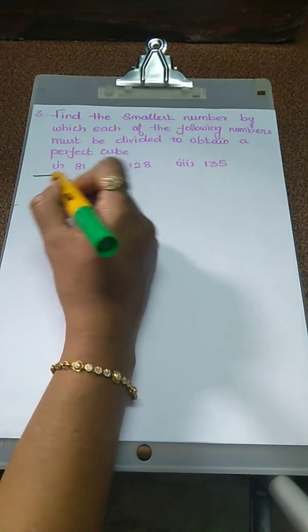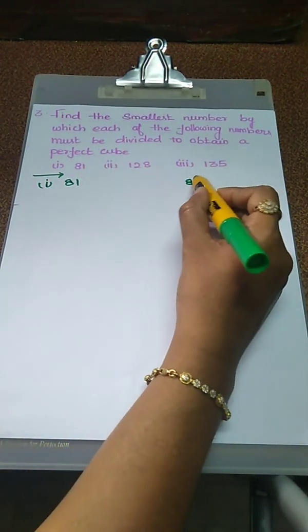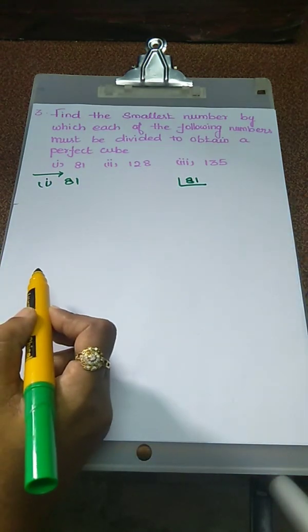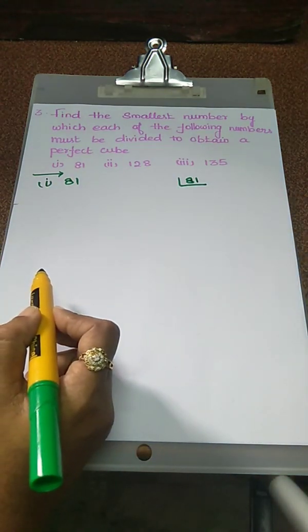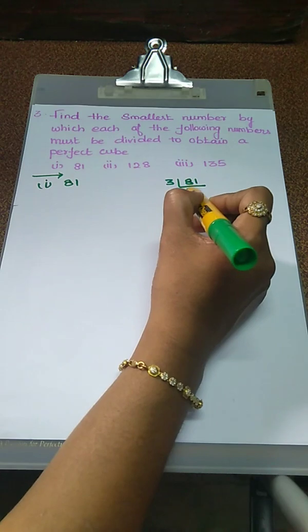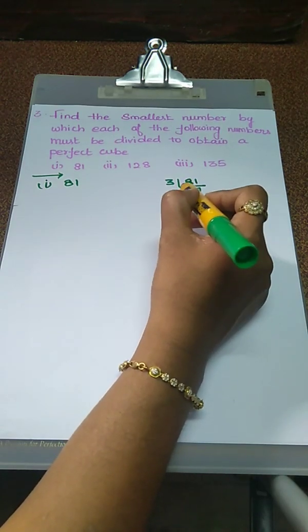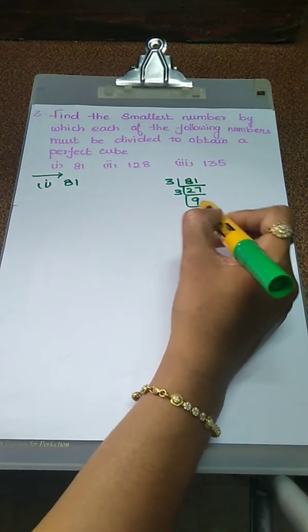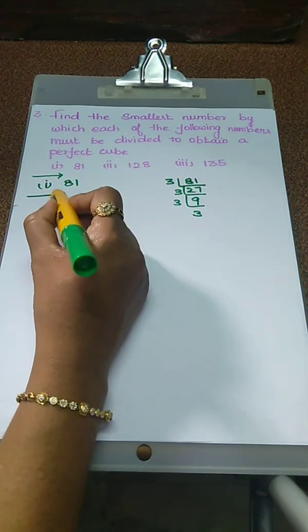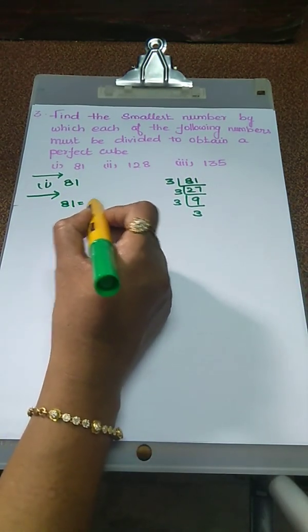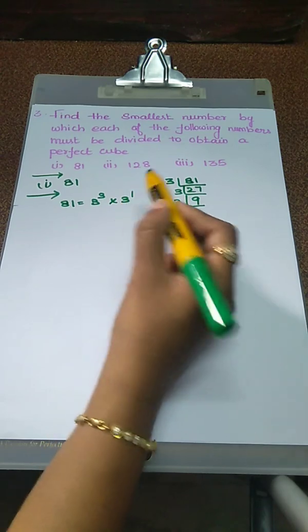So for that, first we have to find out the prime factors of 81. 81 is ending with an odd number, no. So the possible divisor is 3. 3 2s are 6, balance 21. 3 7s are 21, 3 9s are 27, 3 3s are 9. So how can we write the number 81? 3 to the power 3 into 3 to the power 1.